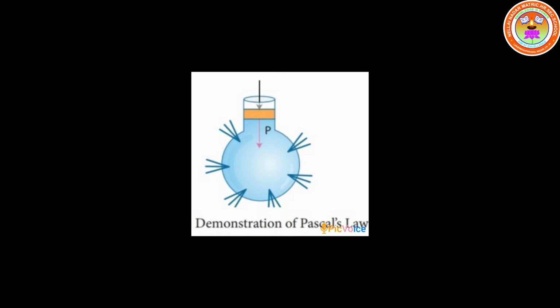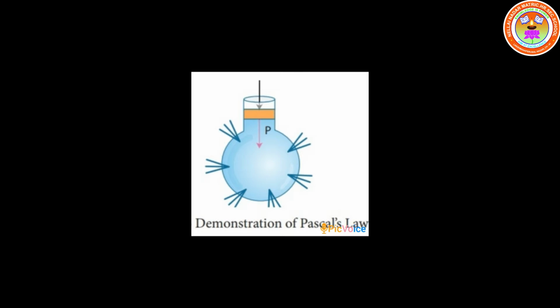Pascal's law can be demonstrated with the help of a glass vessel having holes all over its surface, like in the picture. Fill it with water, push the piston, and the water rushes out of the holes in the vessel with the same pressure. The force applied on the piston exerts a pressure on the water. Whatever force we apply on the piston, that pressure will be exerted on the water.